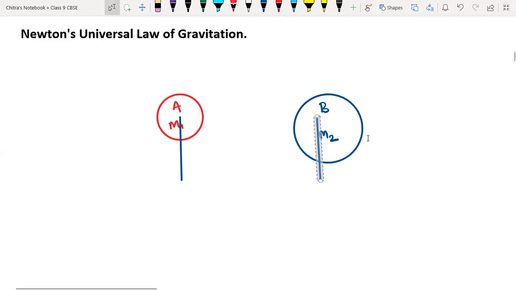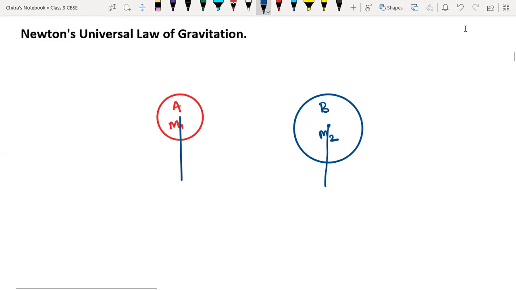It is not from the center, so let me draw another line from here. This is the center. Let me draw here.